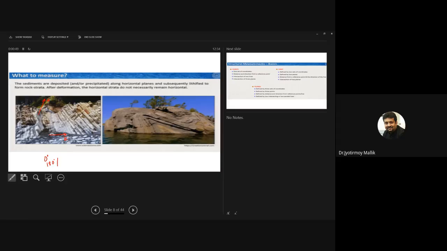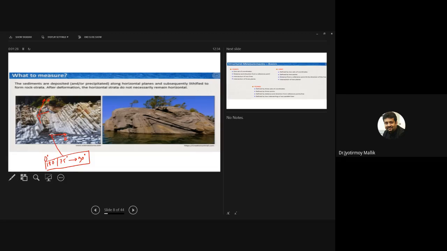The dip is around how many degrees? Dip is the angle between the horizontal and the plane itself. Around how much will it be? 60 degrees or so? Even maybe steeper, maybe 75 degrees. And what is the dip direction? East. So that's how I can represent these beds, right?